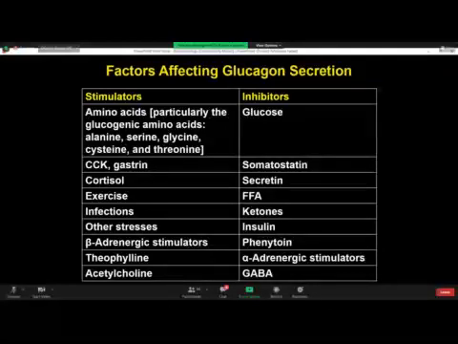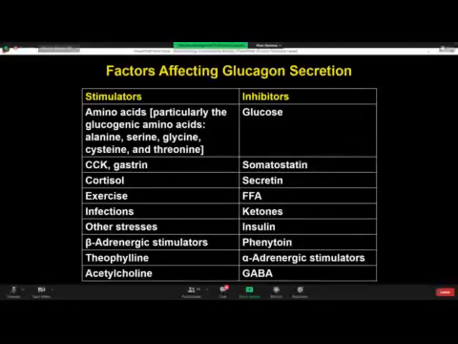Those factors which stimulate are certain amino acids like alanine, serine, glycine, cysteine, threonine. They are amino acids which may stimulate glucagon. Now, cholecystokinin, gastrin, cortisol, severe exercise, infections, other stresses, psychological stresses, beta-adrenergic stimulation, that is secretion of epinephrine or adrenaline, or theophylline and acetylcholine will stimulate secretion of glucagon.